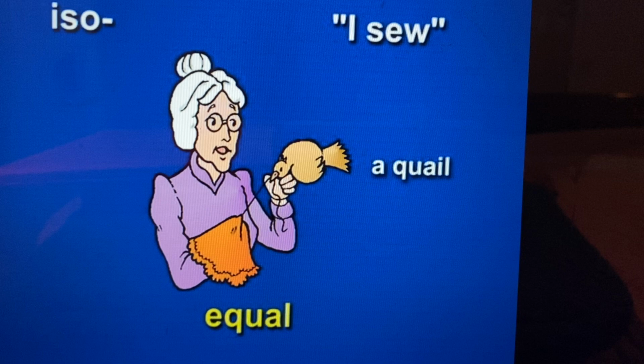To remember that iso means equal, just remember that iso sounds like I sew. See the lady saying, I sew with a quail. A quail will remind you of equal. Iso, a quail, equal. Say it 2 times. Iso, a quail, equal. Iso, a quail, equal. Let's review these 5 elements.